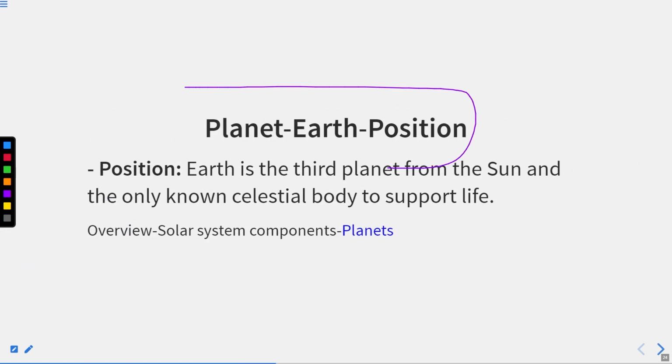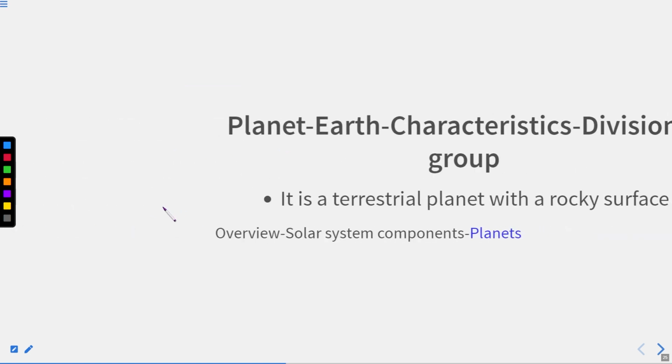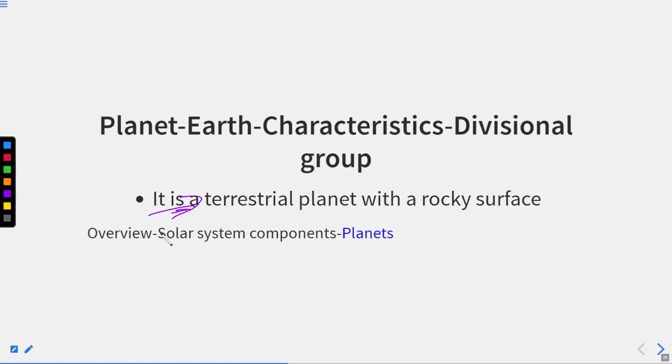Thereafter, after Venus, we have the Earth. Position. Earth is the third planet from the Sun and the only known celestial body to support life. However, you have seen in many places that we have aliens, we are exploring life on other planets. But as far as we are concerned today, only Earth is the planet known to have life. Okay. Divisional group, it is also a part of the terrestrial planets because it has a rocky surface.